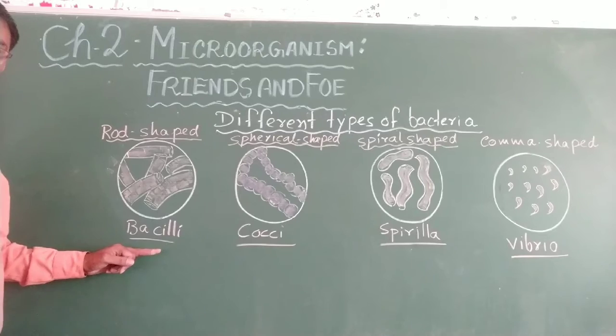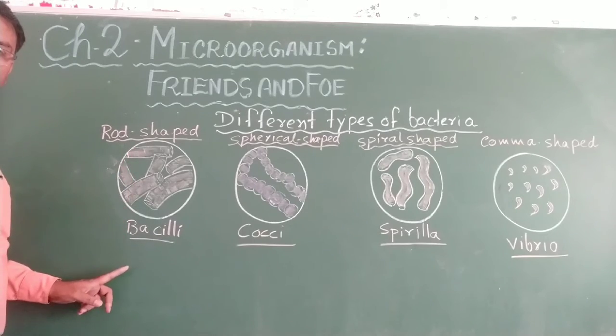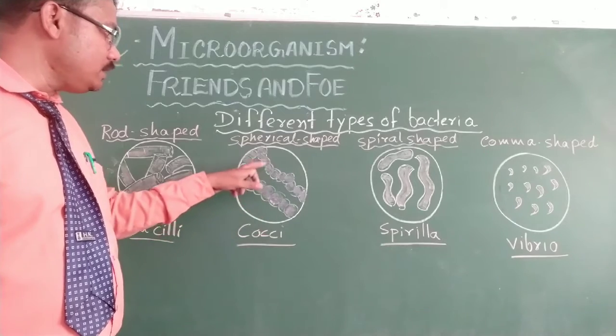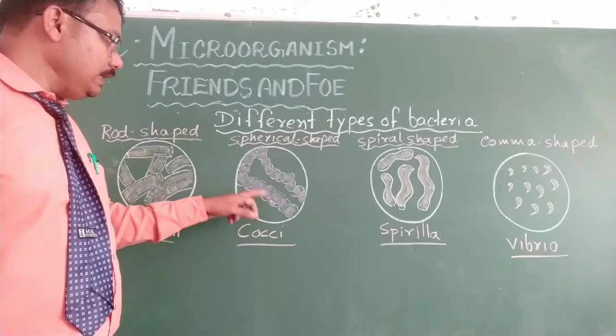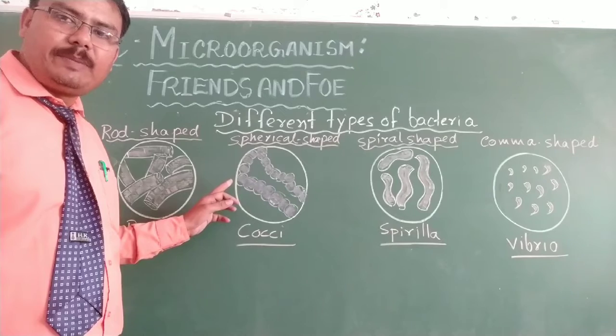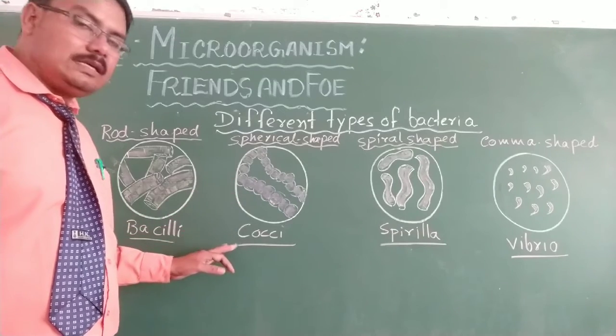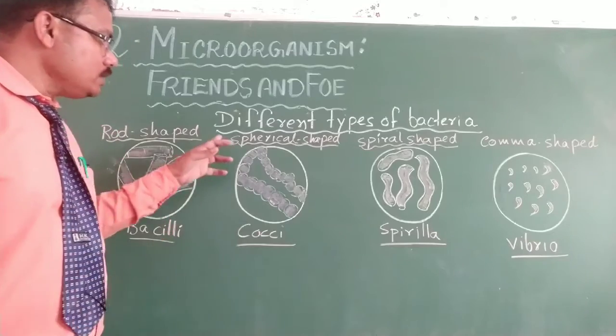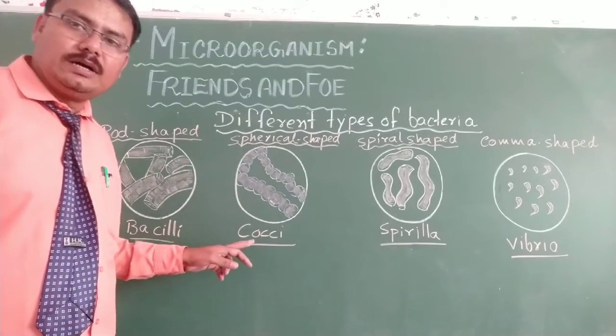Bacilli is the name of rod-shaped bacteria. Here you can see the round, spherical type. They are all spherical shaped bacteria. Its name is Cocci. Cocci is the example of spherical shaped bacteria.